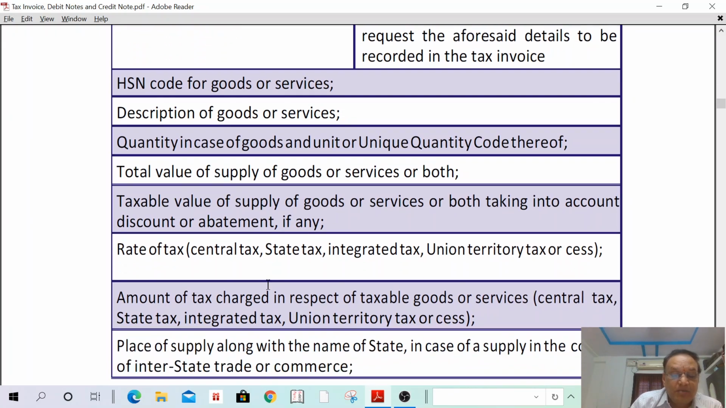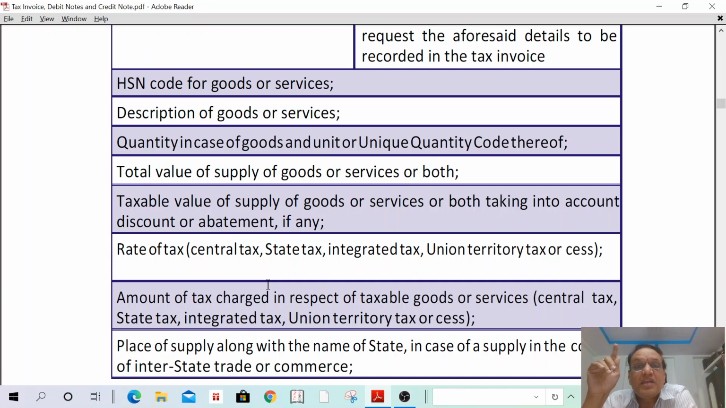Okay. Place of supply with name of state in case of supply in the course of interstate supply. Interstate supply, if AC is selling by the company. If AC is selling by the dealer of the AC shop, this place of supply is not required if the same supply is made within the state. If I go to an AC dealer and purchase the AC, they need not mention the place of supply.